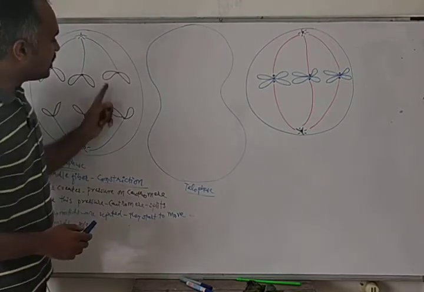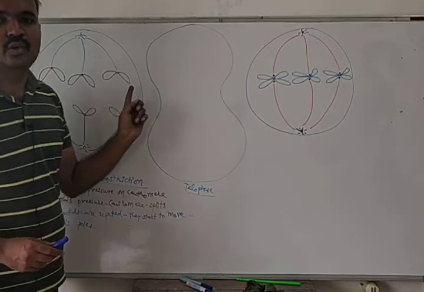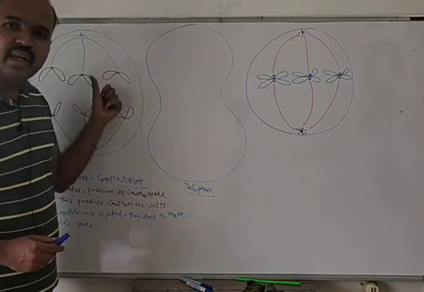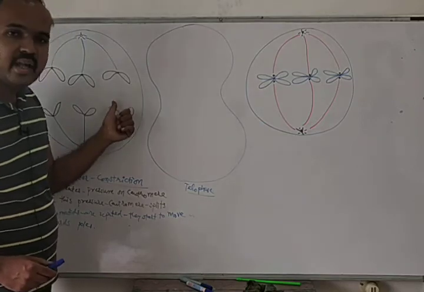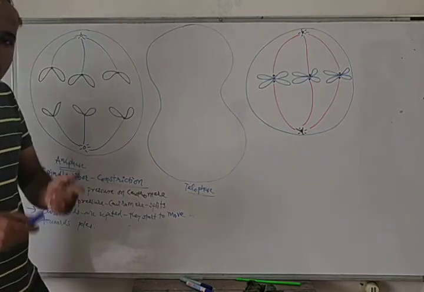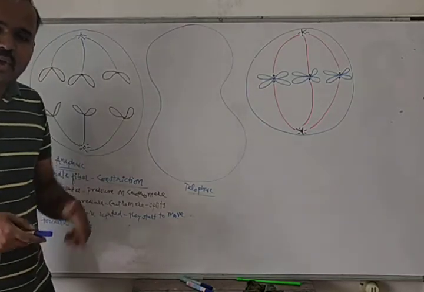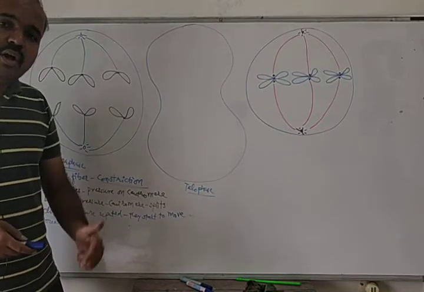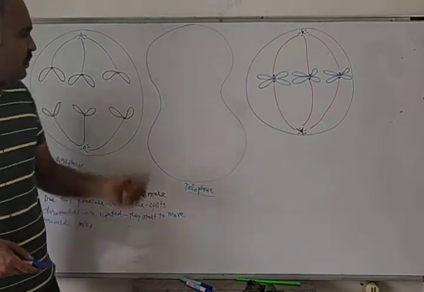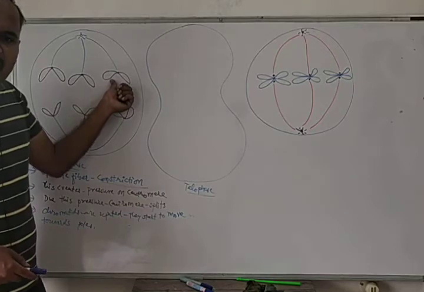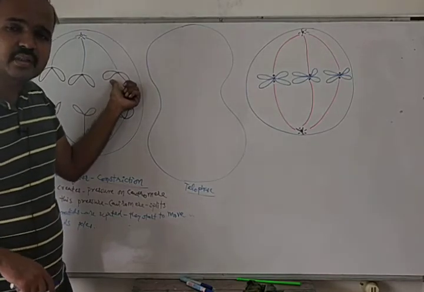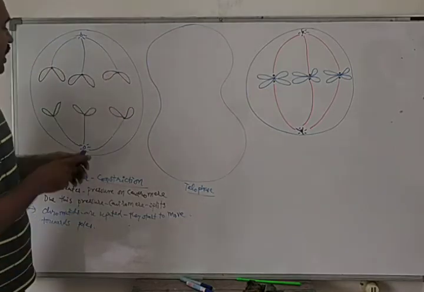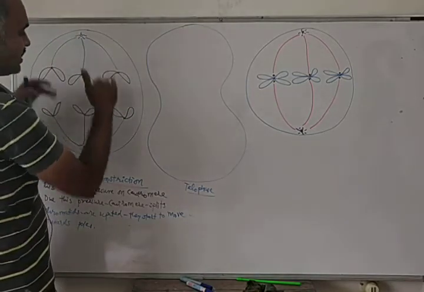Now these chromatids are known as chromosomes while they are moving towards the pole. We will not call them chromatids now, we will call them chromosomes. They get individuality in the form of chromosomes. Previously they were chromatids, now they are known as chromosomes, and here chromosomes are moving towards the pole.